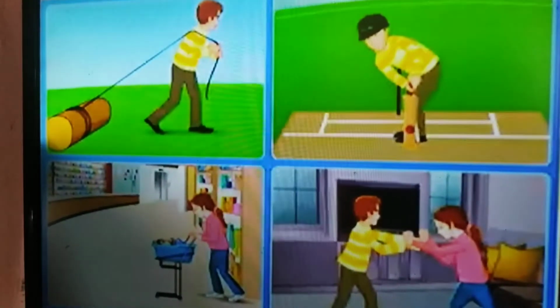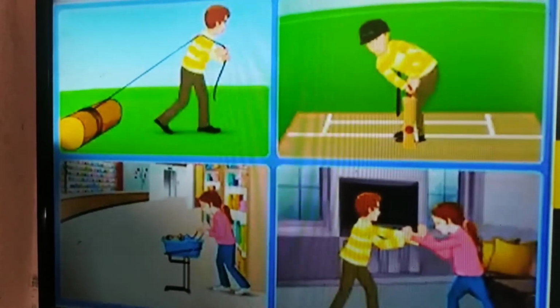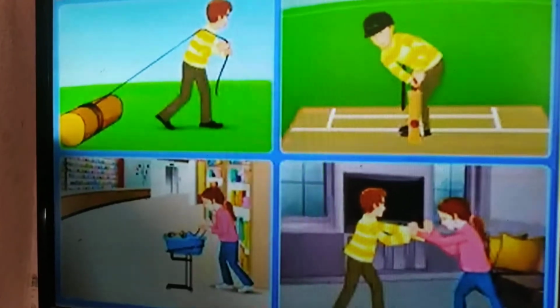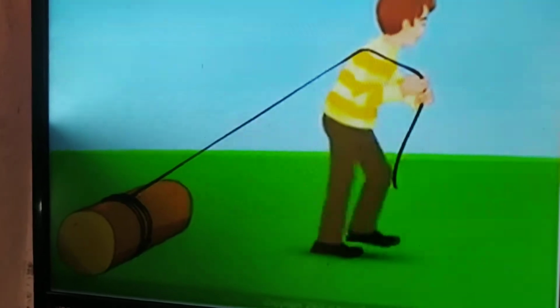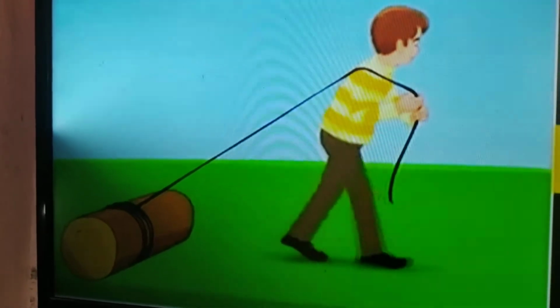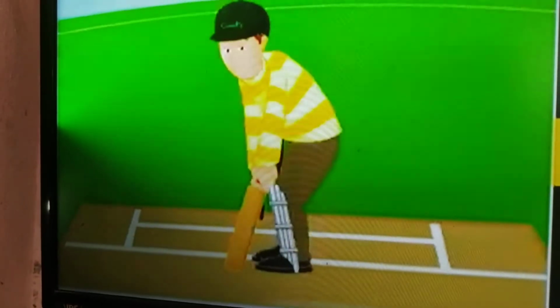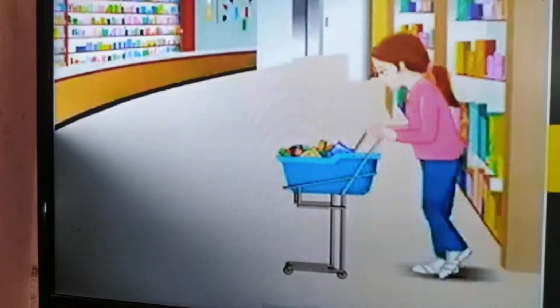When we look at these pictures, is the force the same in these four situations? In the first picture, he is pulling the log hardly. It's a heavy log, so he is pulling. In the second situation, the boy is hitting or pushing the ball.